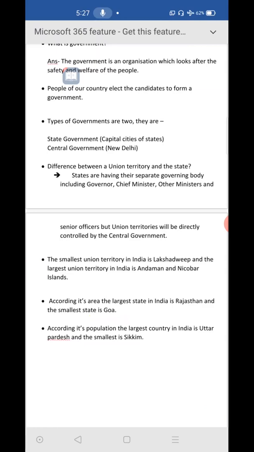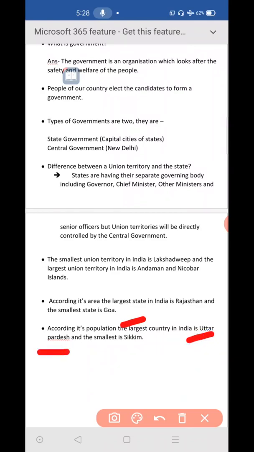Next one, according to population, how many people are living in that state? By considering that, which is the largest state in India? According to population, the largest state in India is Uttar Pradesh. It is the largest state in our India, and the smallest state is Sikkim. It has less population. The smallest state according to population is Sikkim.